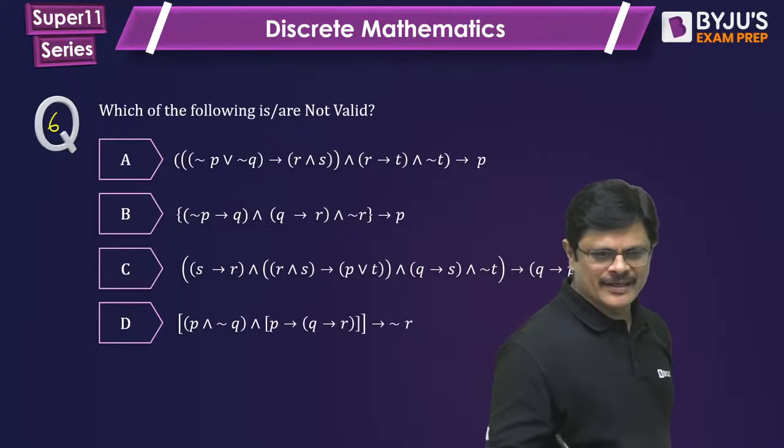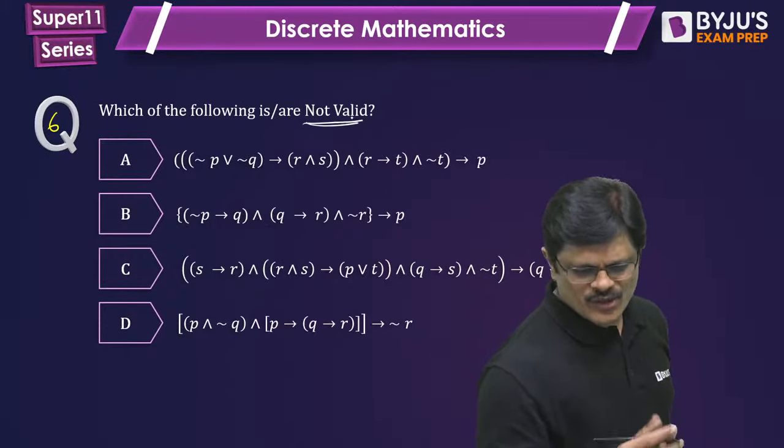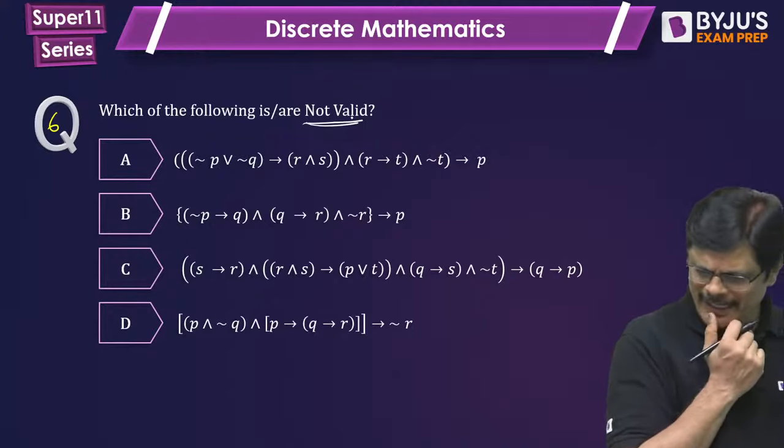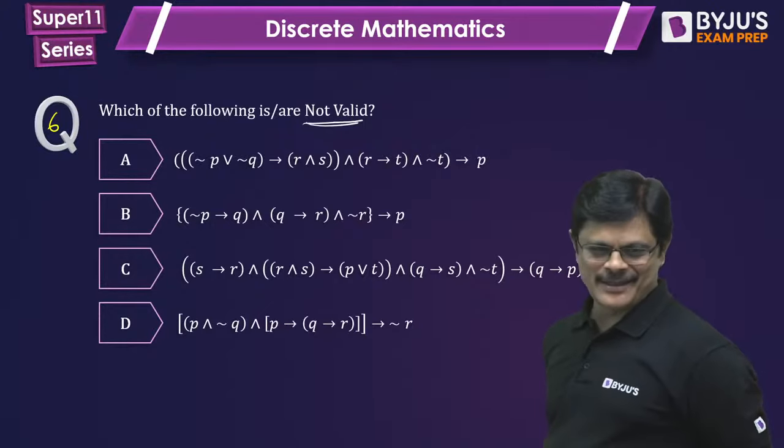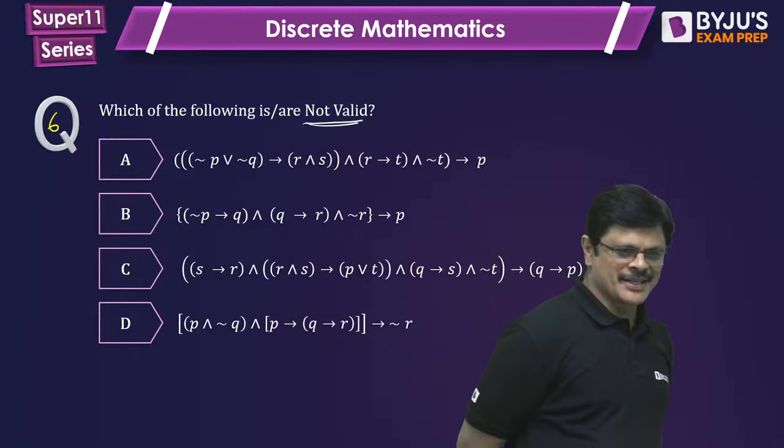Which one is not valid? Hopefully I made only one invalid. It's not MSQ, if it were, it would be mentioned.